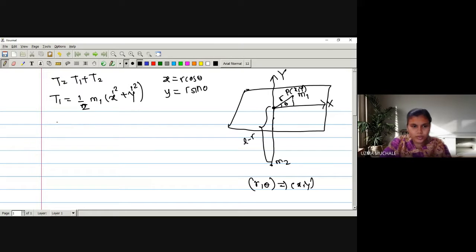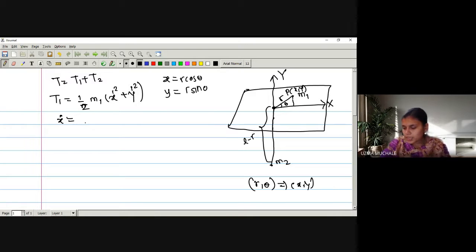We have to find out the values of x dot, y dot, and x dot square plus y dot square. So for that, let me write down the value of x dot. As we are saying that r and theta both are generalized coordinates, the position of r is variable, so we can put m1 anywhere on the table, and the corresponding change will be there in r.